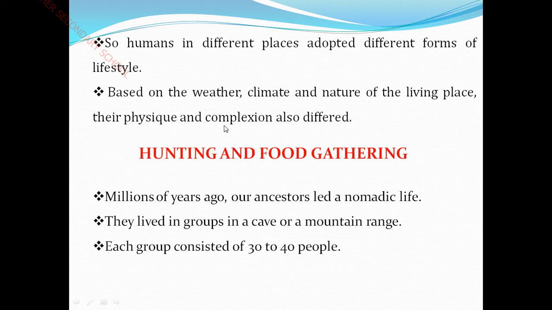Their physique and complexion also differed according to the weather, climate and nature. Their living style and places also differ. For example, the Japanese differ from the Indians. South Africans were very tall in height, and they differ in complexion, as against the Japanese, who are pale yellowish in color.